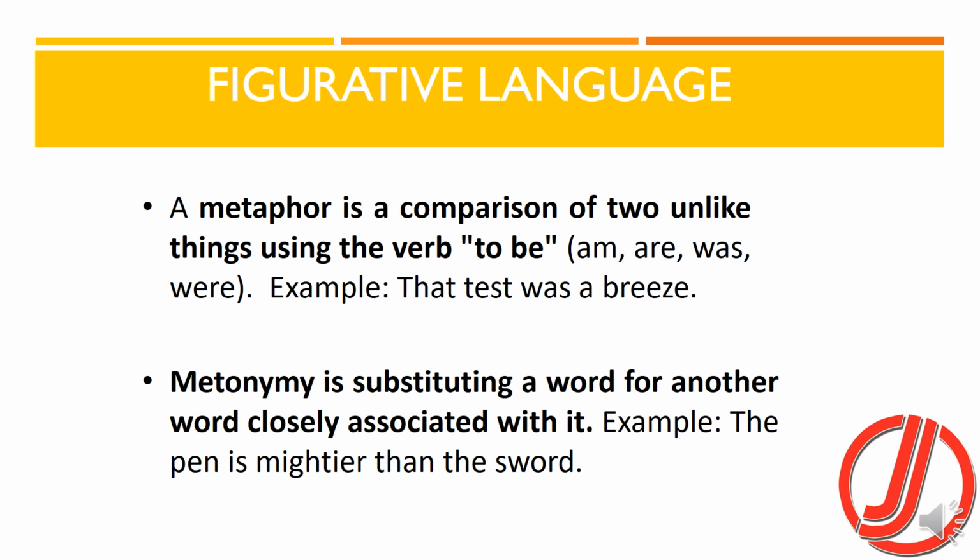Metonymy is substituting a word for another word closely associated with it. Like the pen is mightier than the sword. So here the pen is representing books and writing, and sword is representing warfare. So the writer means to say that with reading and writing we can convey much material, or we can win battles with pen and paper better than using swords.